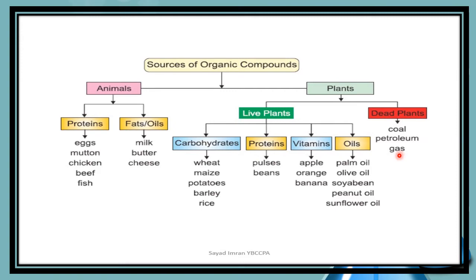Now after studying so many examples of organic compounds, what are organic compounds basically? Because we study organic and inorganic compounds. So let me tell you in a very simple way. Organic compounds means compounds which are made up of hydrocarbons, meaning the compound should have carbon and hydrogen. These two elements should be there. If a third or fourth element is present, okay, but carbon and hydrogen should be there, only then will they be called organic compounds.